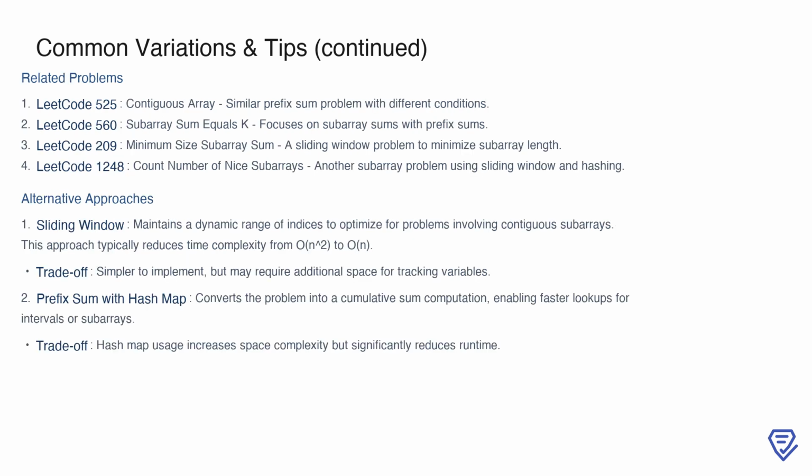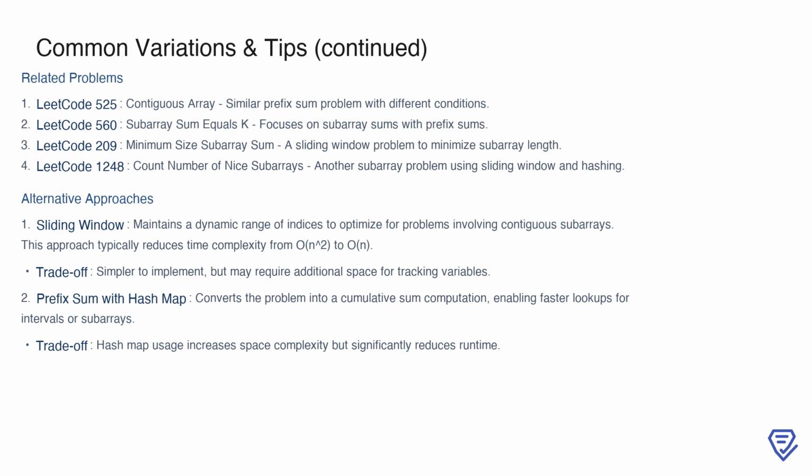There are also several related problems that you might encounter, which use similar concepts. For instance, LeetCode 525, contiguous array, is another prefix sum problem but with slightly different conditions. LeetCode 560, subarray sum equals k, focuses on subarray sums and also applies prefix sums. LeetCode 209, minimum size subarray sum, uses a sliding window approach to minimize subarray length. Similarly, LeetCode 1248, count number of nice subarrays, combines sliding window and hashing to solve a subarray problem.